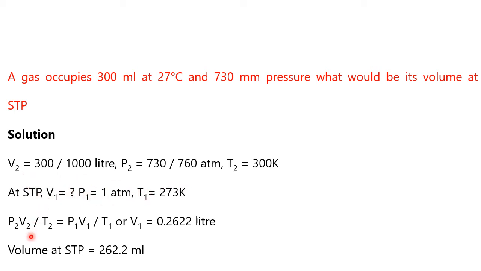So using the formula P1 V1 by T1 equal to P2 V2 by T2. So please rearrange for V1. That V1 equal to what? 0.2622 liter, or in terms of milliliter, multiply by 1000, it is 262.2 ml. Okay, right.